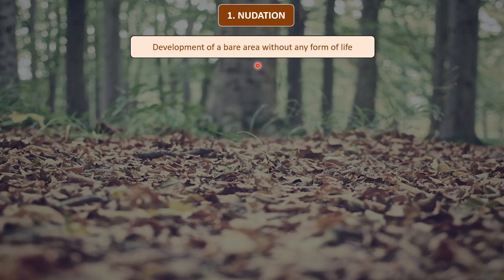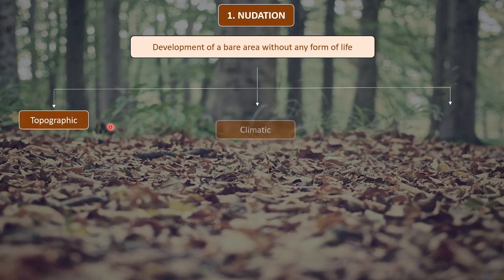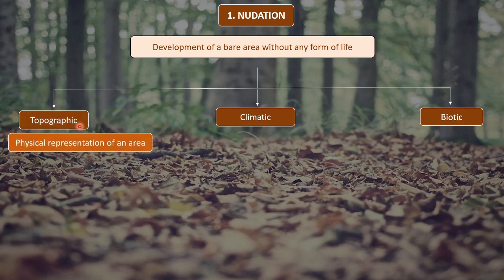Now there are three main causes of nudation. These are topographic causes, climatic, and biotic. So what are topographic causes? First of all, let us know what topography is.